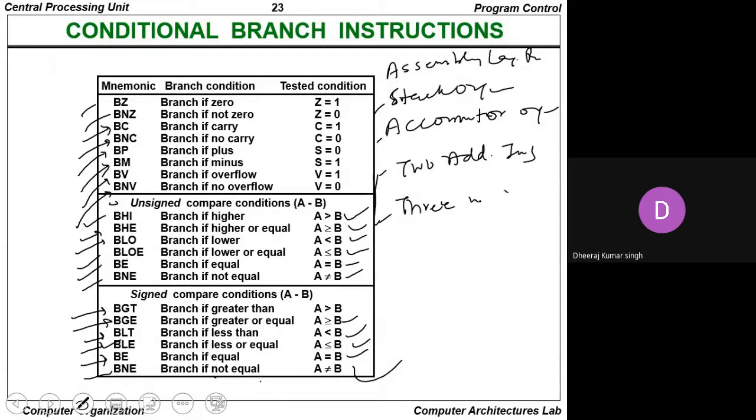So whenever we want to perform assembly language programming, we have to know what mnemonics are present in the particular assembly language.